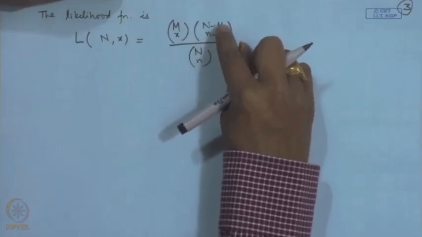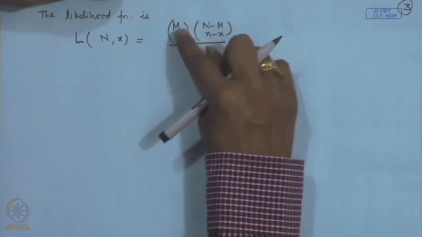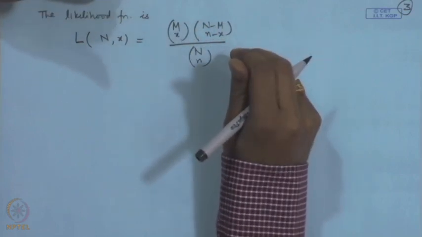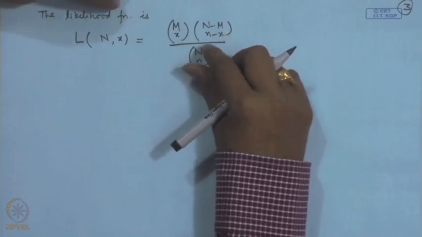The main reason is that here N is an integer, so we cannot apply the differentiation procedure, taking log, etcetera.